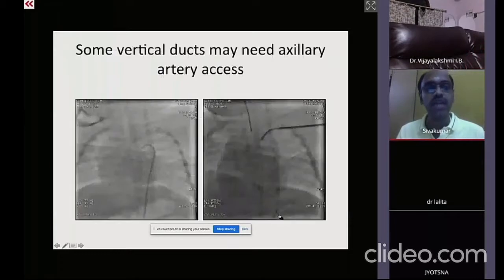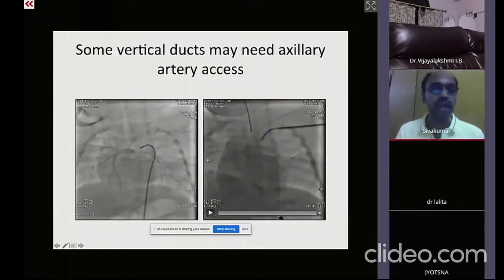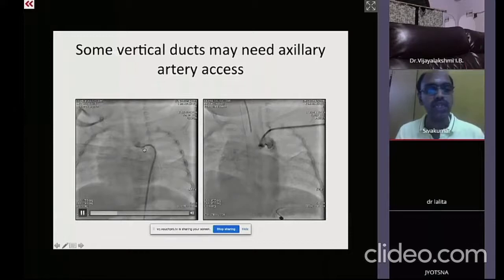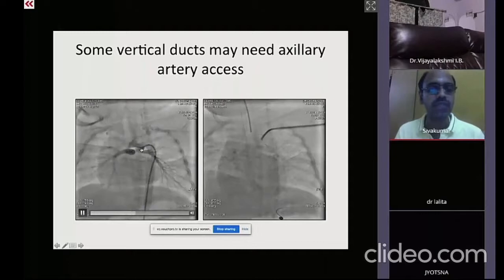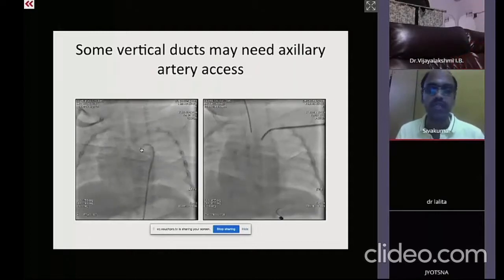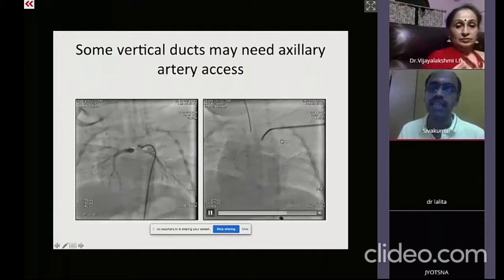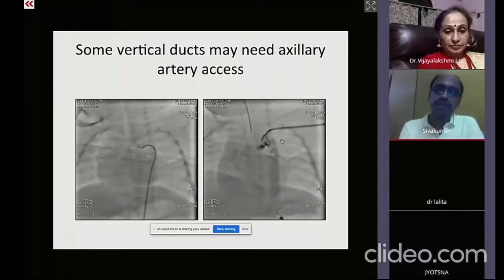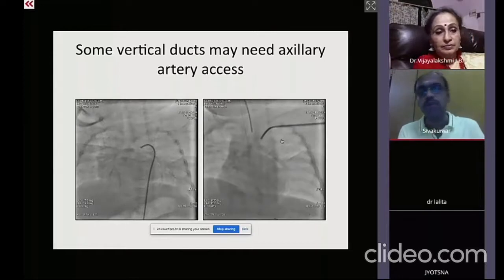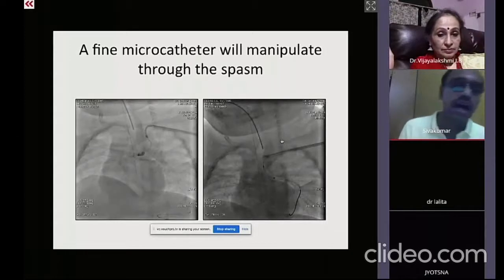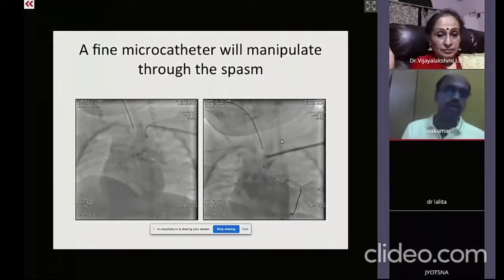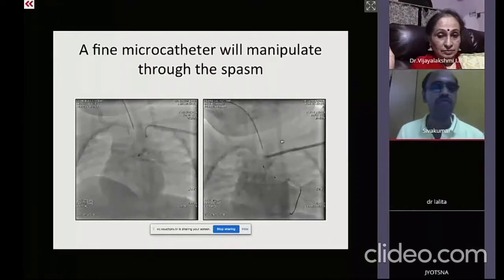However, there are going to be a small number of situations where you may not be able to achieve this. This is again a cut pigtail. A stable guide wire position sometimes may not be achieved with a tortuous ductus, and in such cases, an axillary artery approach may have to be taken. In fact, Madam showed one example of a carotid artery approach. I have not ventured into the carotid artery approach so far. The reason being concerns about thrombus on the carotid artery, which may progress in future, and whether it needs to be percutaneous or by a surgical cut down.